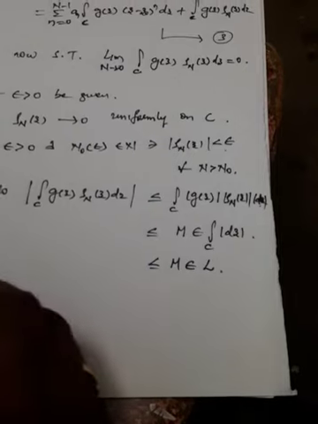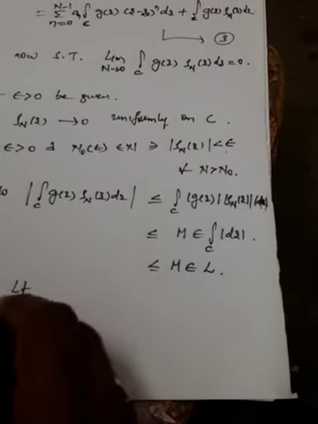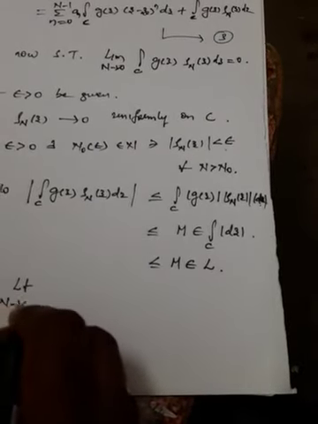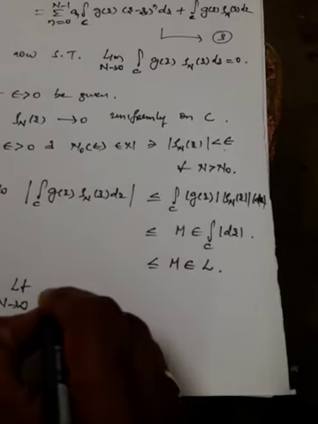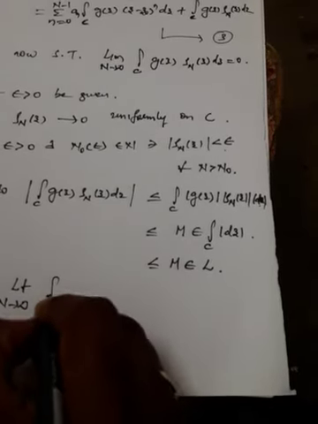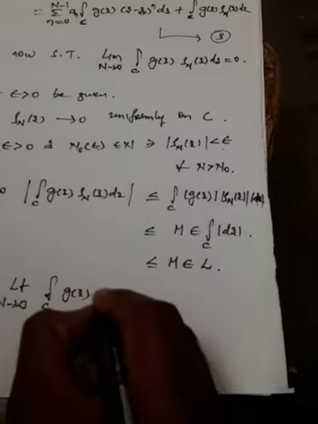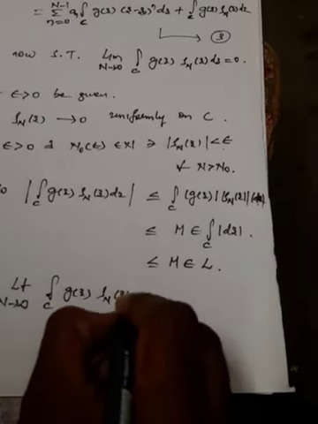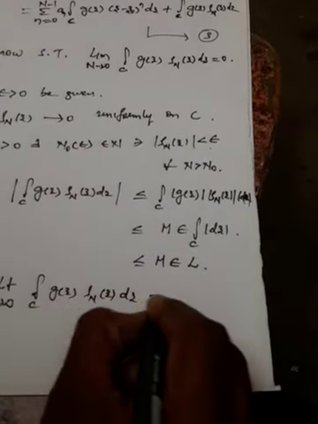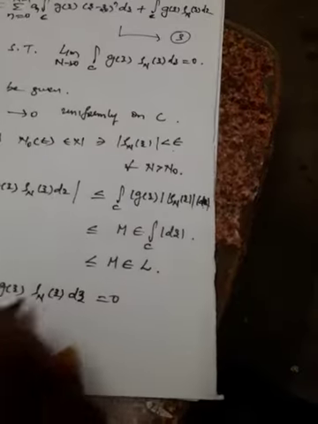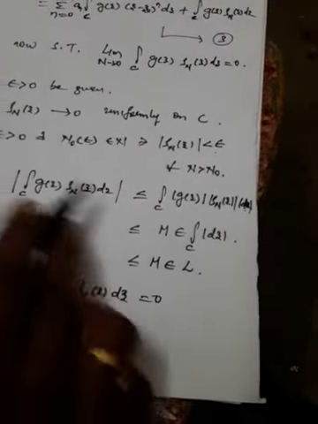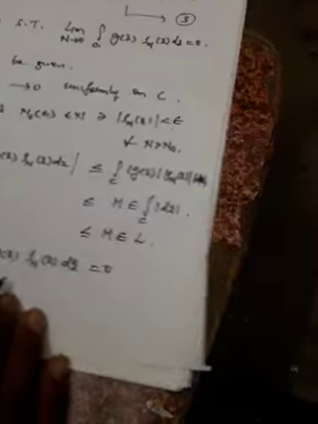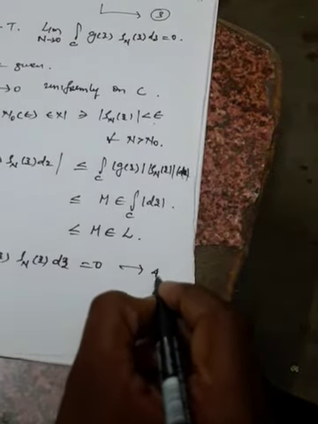So therefore we can say limit n tends to infinity of integral over C of g of z rho n of z dz is equal to 0. As n tends to infinity, this whole term is equal to 0. You can take this as number 4.